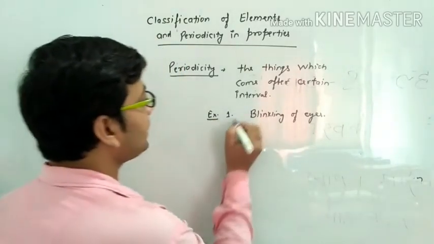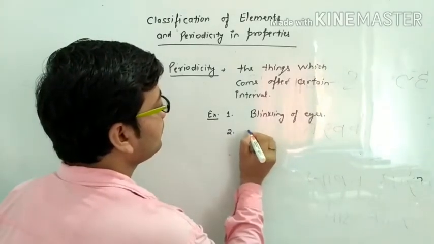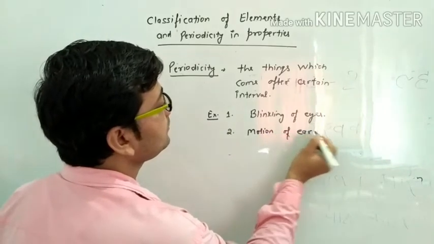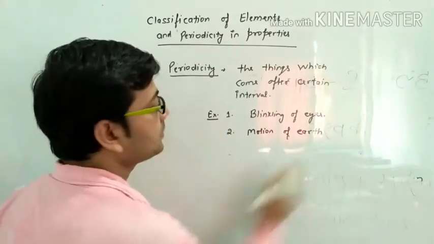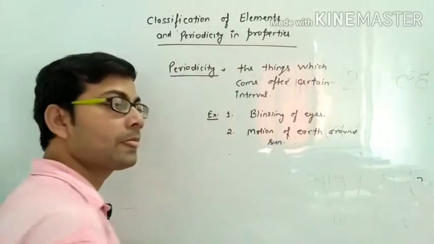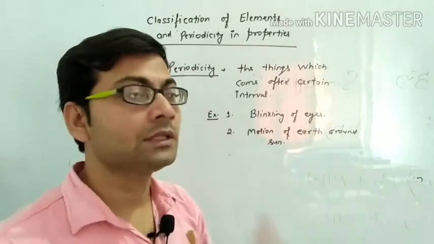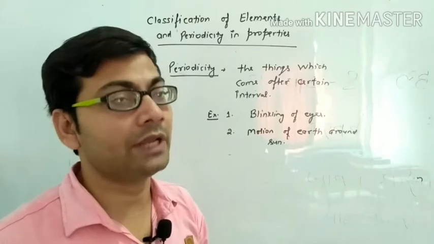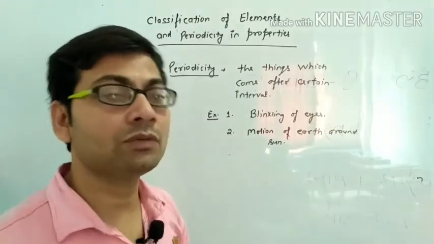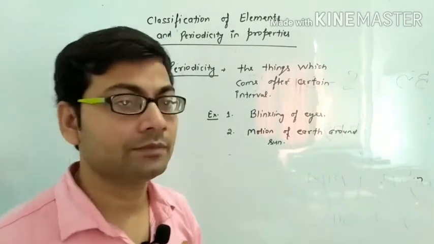If we take the second example, motion of Earth around the Sun. As you know, when Earth moves around the Sun, it takes a certain interval of time, that is 1 year, that is 365 days, to complete one revolution around the Sun. So this is also a certain interval of time.